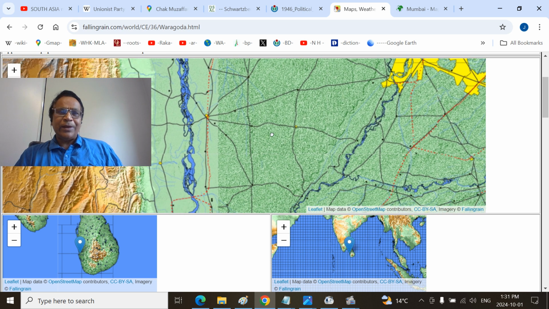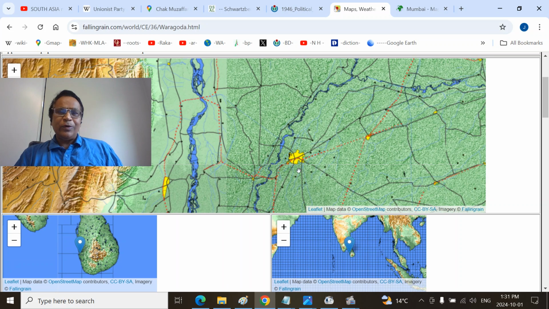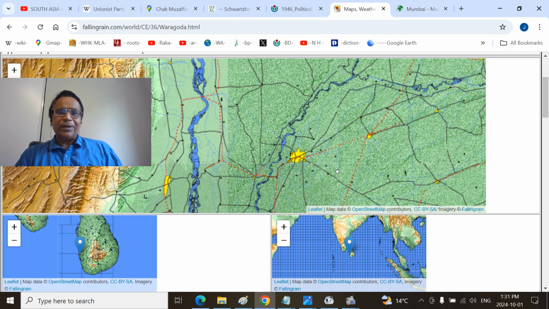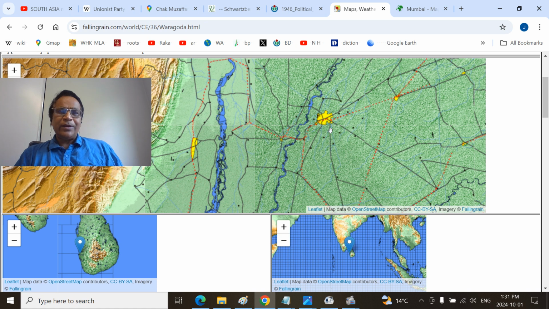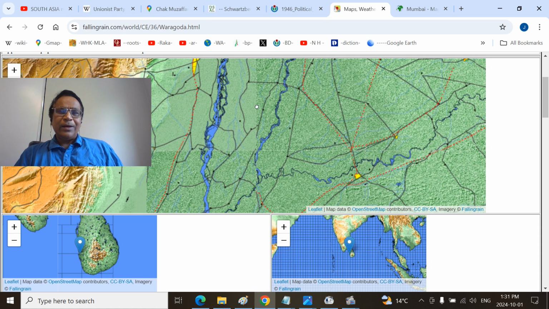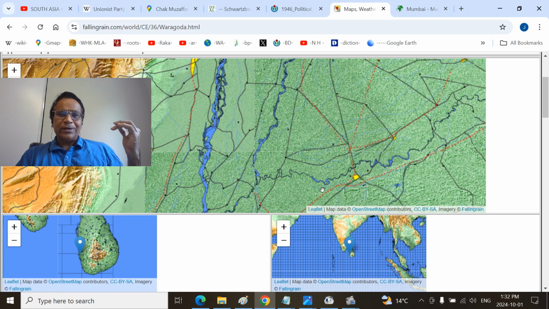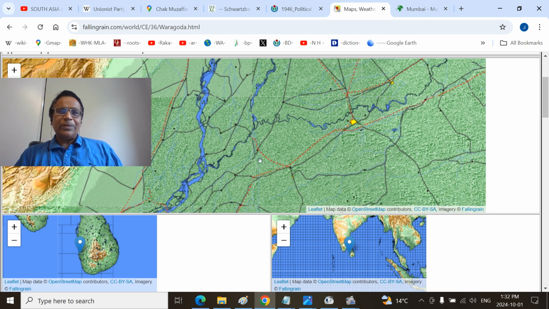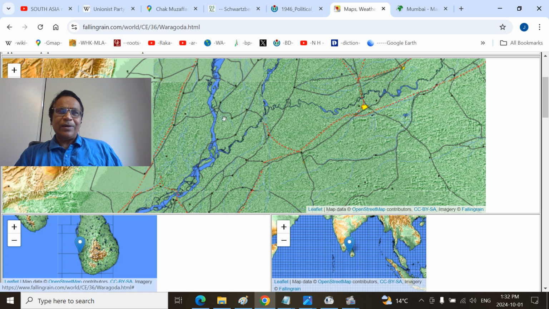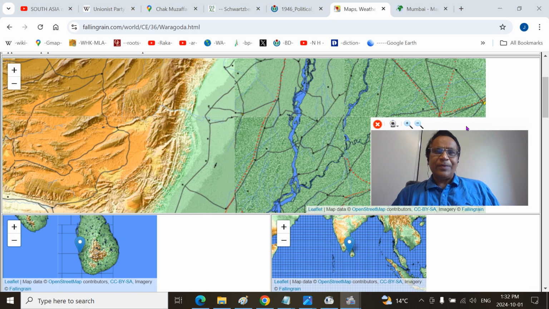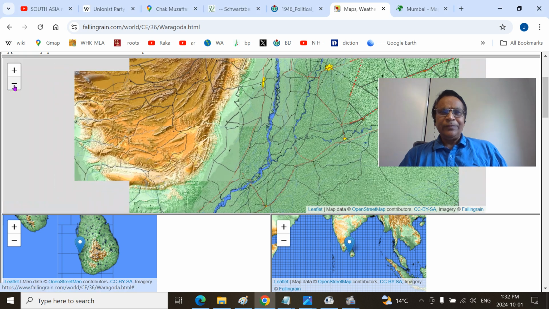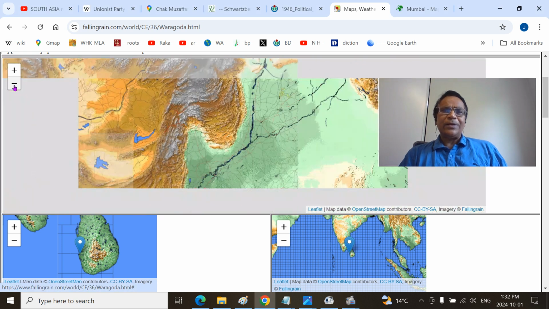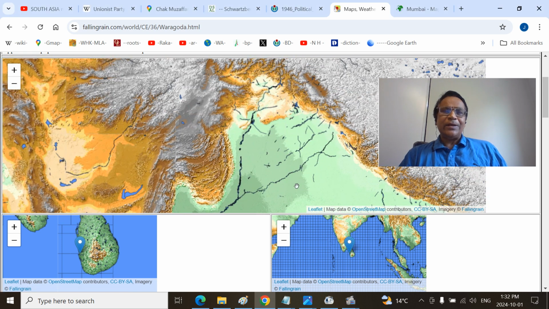We are continuing, and this is the Multan. This is the junction, Khanewal junction, and from Multan, Muzaffargarh here, and this is the Dera Ghazi Khan, and this is the Satluj River. This is the Chenab River. So we can see Uch Sharif here, Alipur here, Mithankot will be here. I will zoom it, zoom down, but you will see less and less. So you can see the Satluj River, Chenab River.